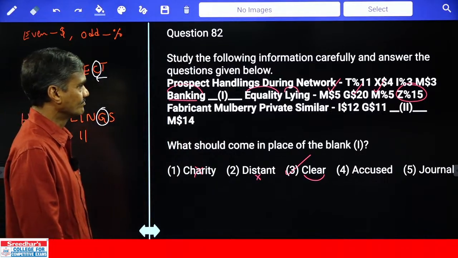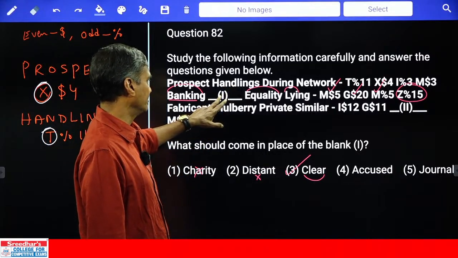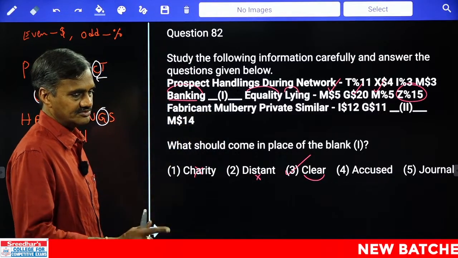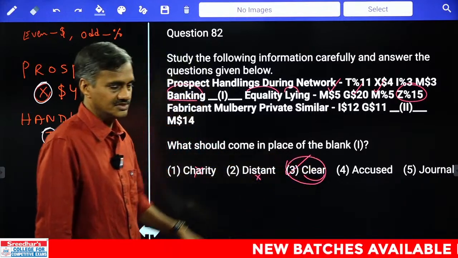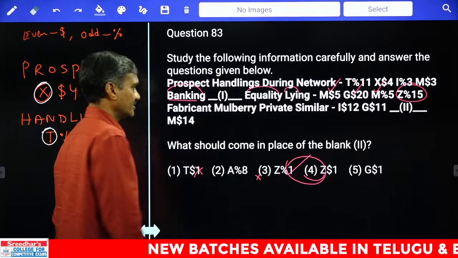Now finally what is the code? And Z percentage 15 is left. Since Z percentage 15 is left, if 15 has to come, the difference between the first and the last letters. Isn't it? Hence what is your answer? Choice 3 is the answer. Clear now? Then coming to the next question.